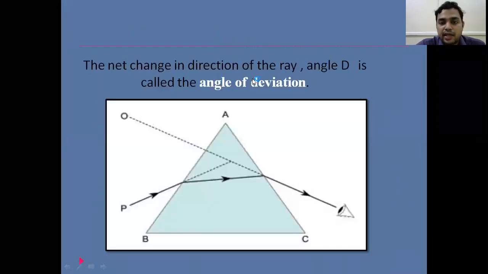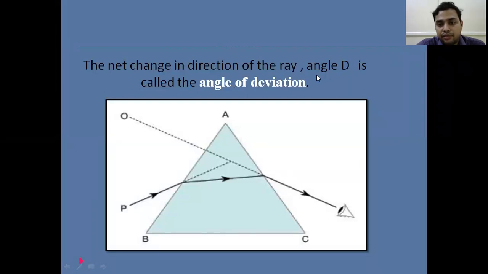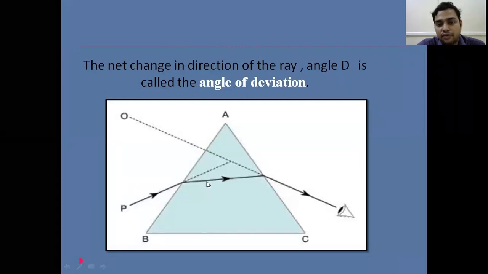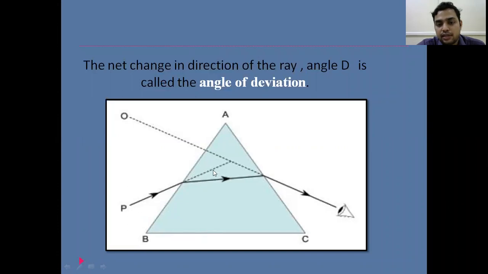The net change in the direction of the rays, which we call angle D, is called the angle of deviation. So this net change in direction is what we call the angle of deviation.